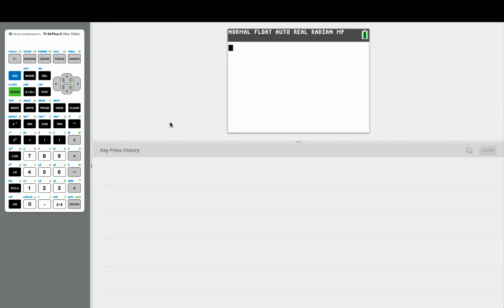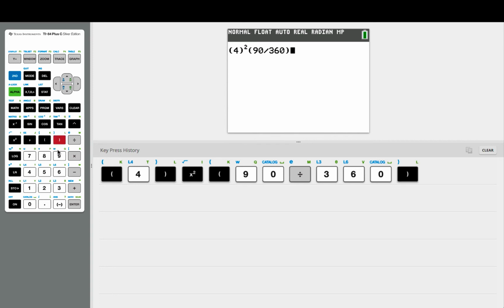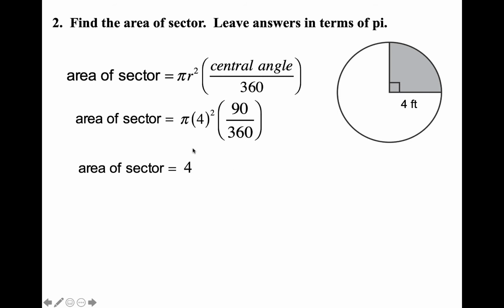All right, so then we're going to type this into the calculator. We don't plug in pi, but you have 4 squared, and then parentheses 90 over 360, and hit enter, and you're getting the whole number 4. And that gets you 4, drop down the pi, and that's feet squared.